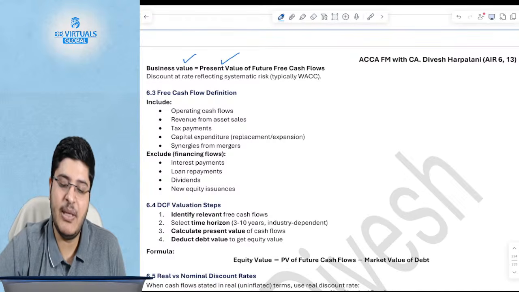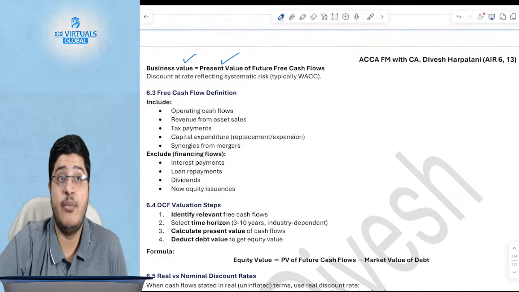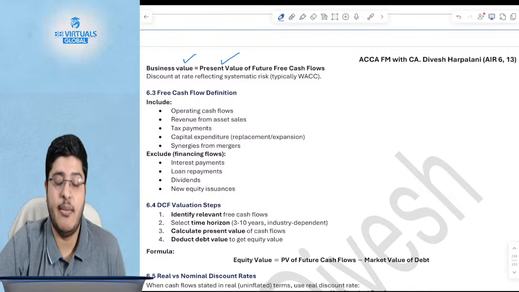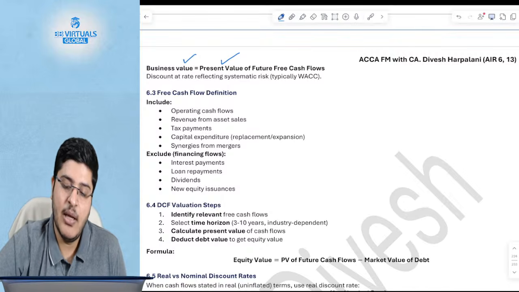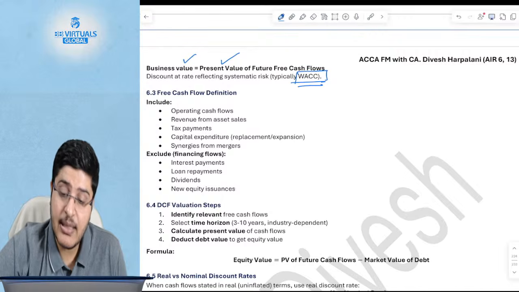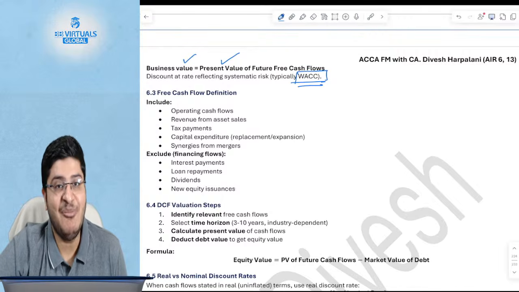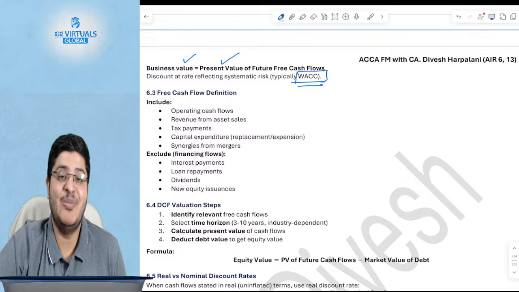The DCF principle is what? Business value is nothing but the present value of all future cash flows. Guys, I've told you enough number of times, any asset is nothing but the present value of its future cash flows. In this case, the business is, what is the discount rate? Discount rate will be WACC, because the full business corresponds to the capital providers.